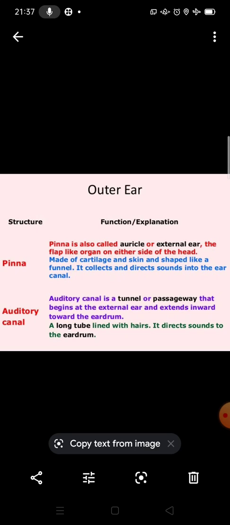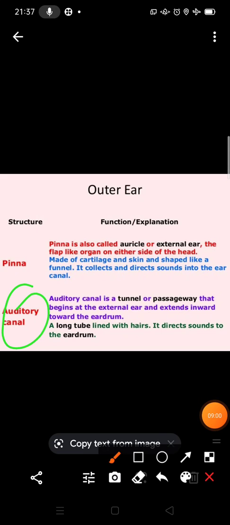Now the second part of the outer ear is the auditory canal. You can see now the auditory canal. The auditory canal or ear canal is a tunnel or passageway that begins at the external ear and extends inward towards the eardrum, and it is a long tube lined with hairs.